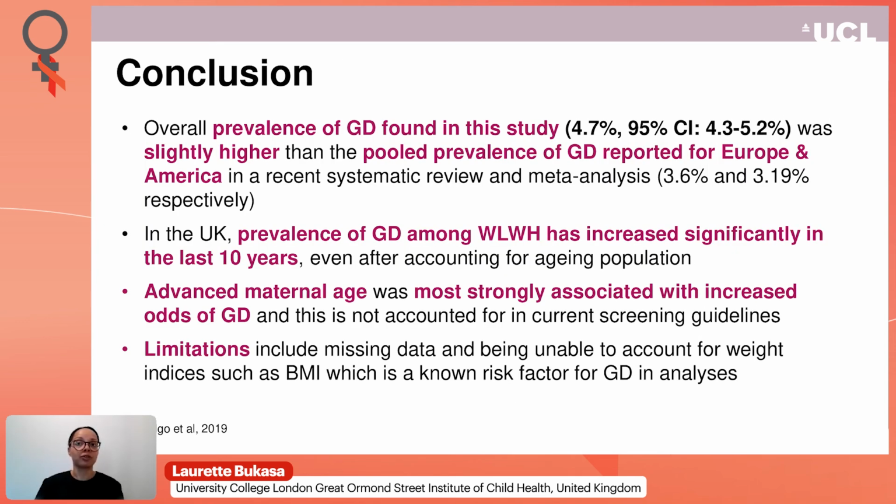Overall, prevalence of gestational diabetes in this study was slightly higher than estimates from a recent systematic review and meta-analysis conducted in 2019 for Europe and America over a similar time period. In the UK, prevalence of gestational diabetes among women living with HIV has increased significantly, even after accounting for an aging population, with advanced maternal age most strongly associated with gestational diabetes, which is not accounted for in current screening guidelines.